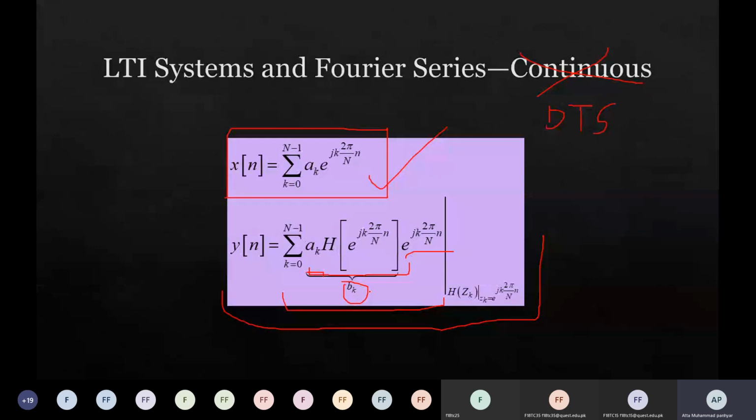When zk is replaced with e to the power jk2 pi by n, we have replaced it because we know that the resultant output must always be periodic. So whatever the value of n is, for example, if I assume n equal to 4, then after 4 samples the output must repeat. That's why it is written as e to the power jk2 pi by n, nothing else.